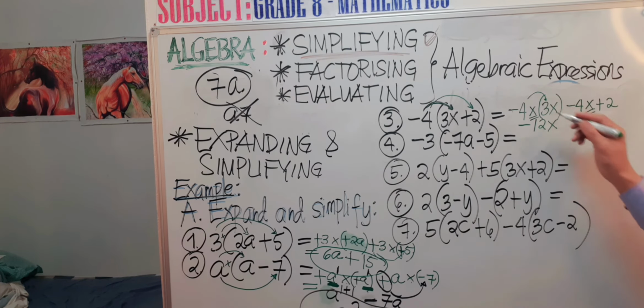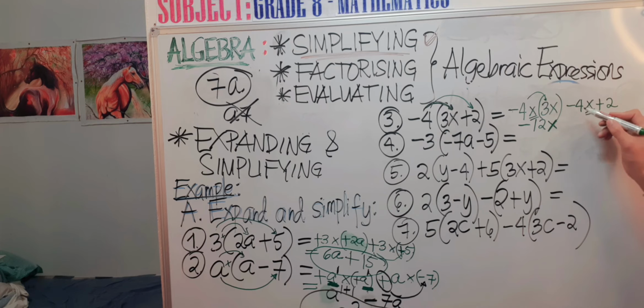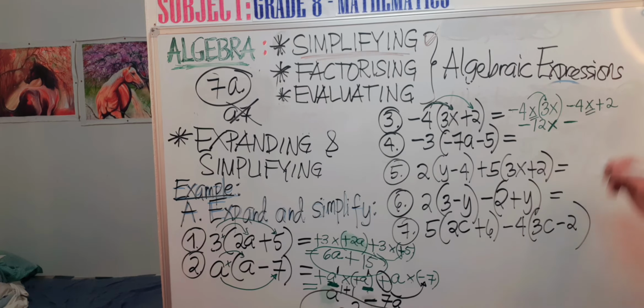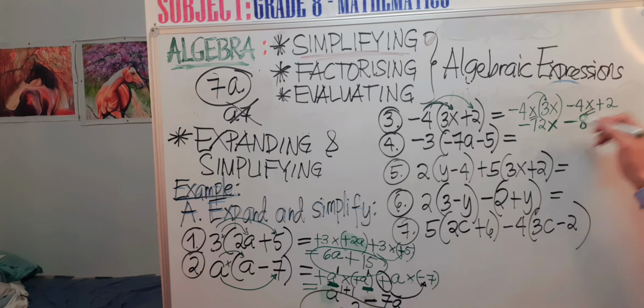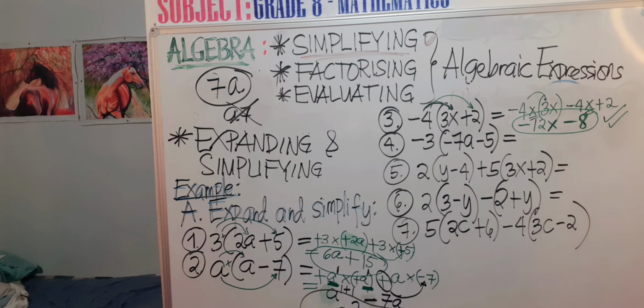You just copy the x. So that is now negative 12x. Then the next one, negative times positive is negative, then 4 times 2 equals 8. So the final answer now is negative 12x minus 8. Are you following?